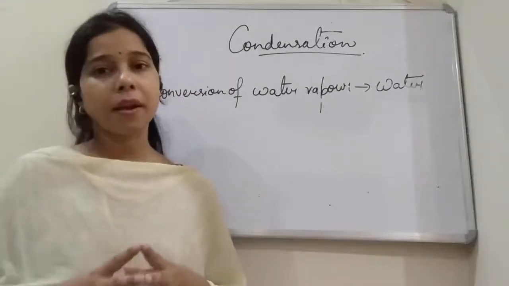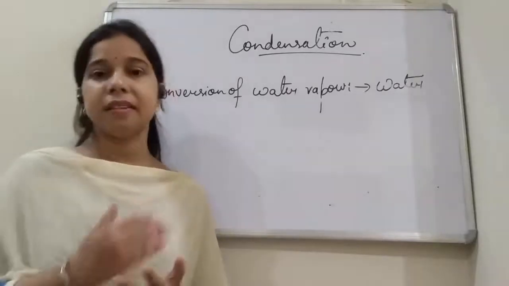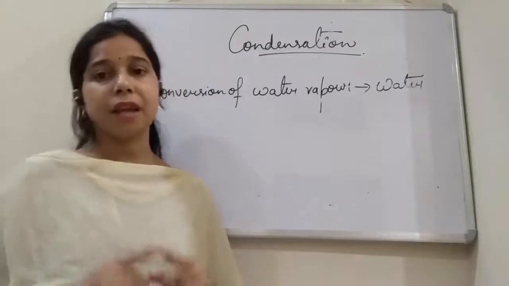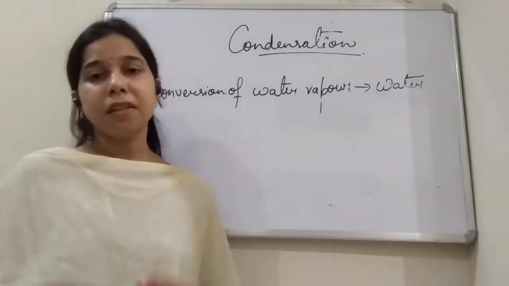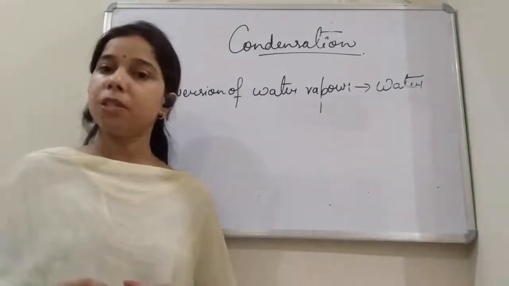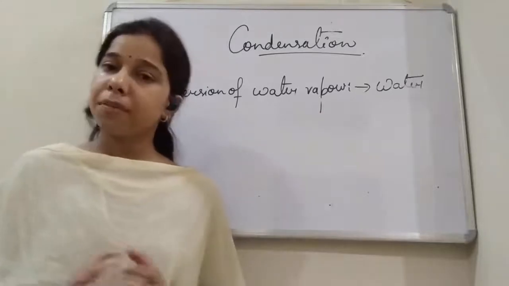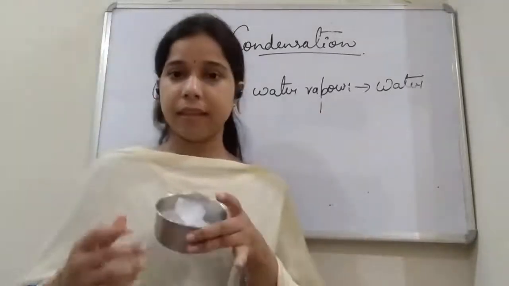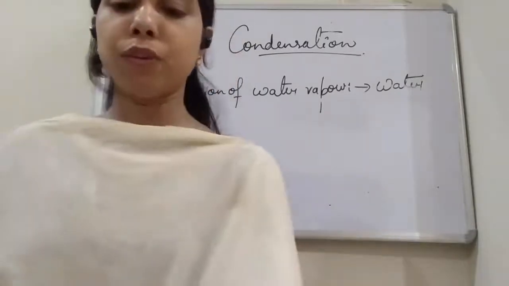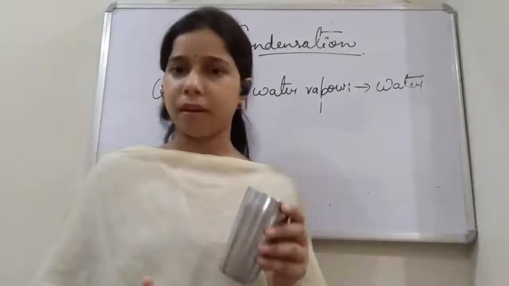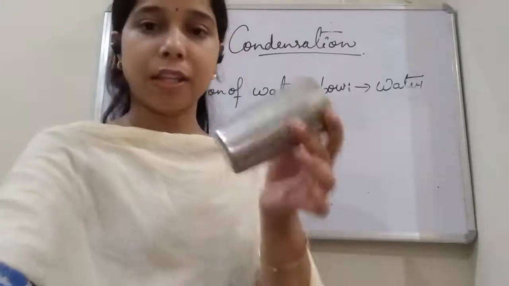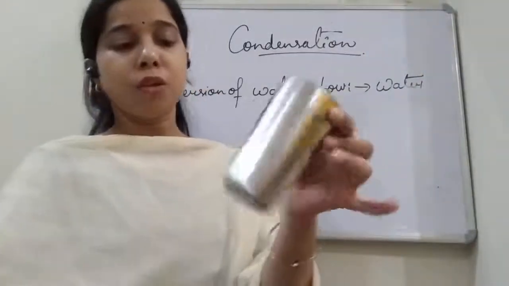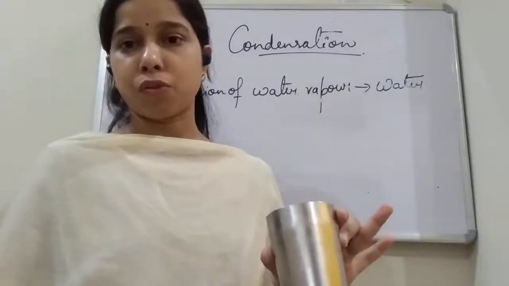Student, we were talking about that activity. We said that we will take a tumbler and when we add the iceberg, then we find the water droplets present on it. So let me show this activity to you. In this bowl, I had taken the ice, and first we will take a tumbler or a glass and we will add the iceberg. As you can see here, there is nothing. If you want, you can wipe it so that you will find that there is no water droplet.